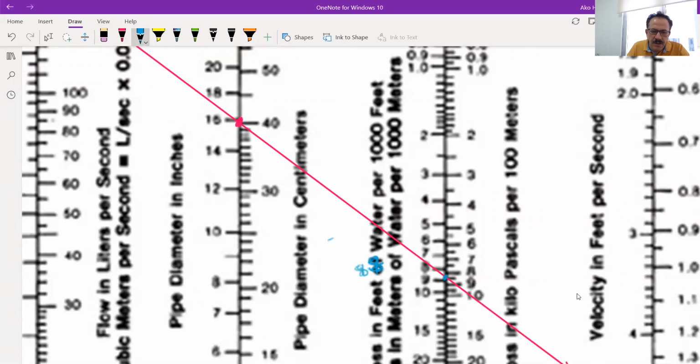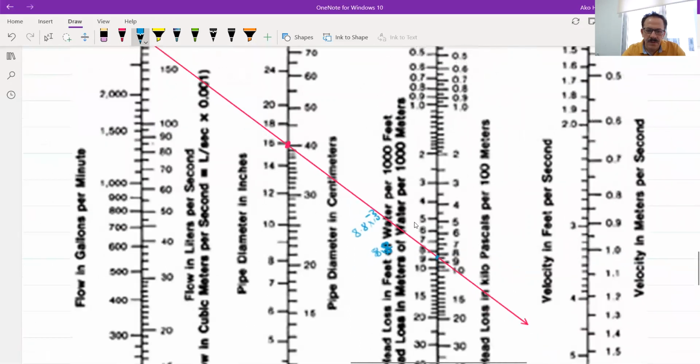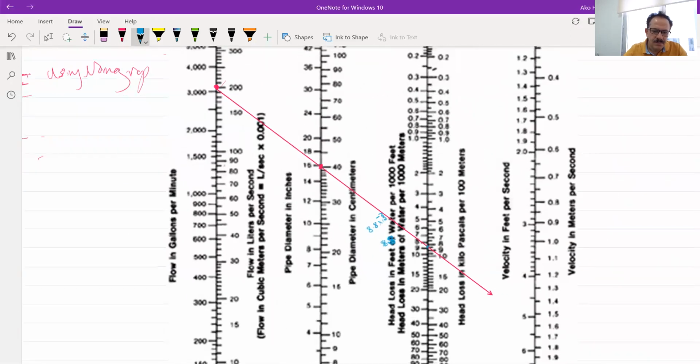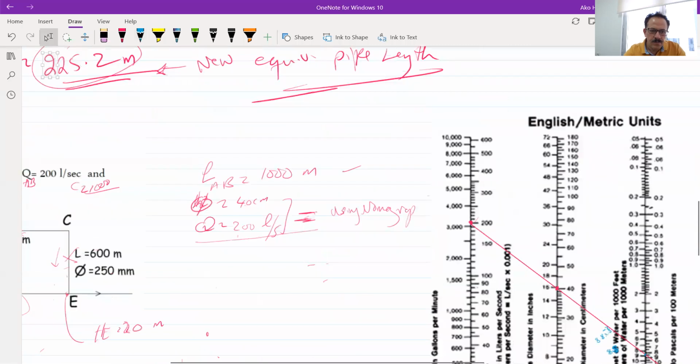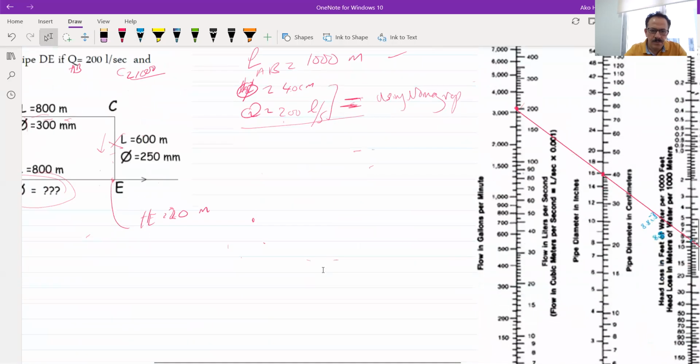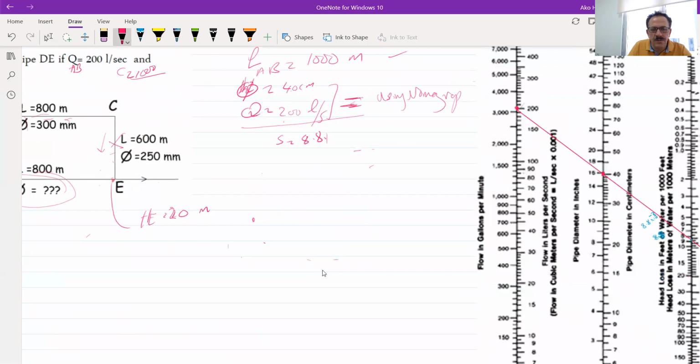Okay, I will take 8.8 times 10 to the power minus 3. This will be meter per meter. So this way we have S equal to 8.8 times 10 to the power minus 3.